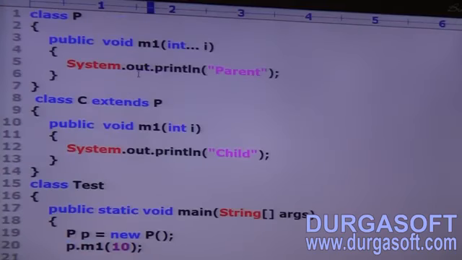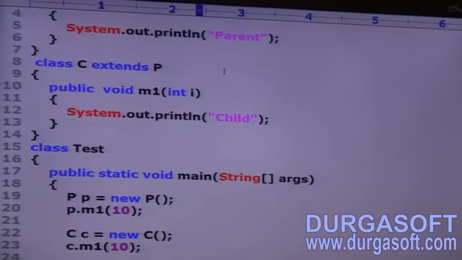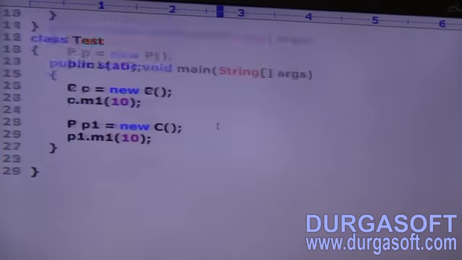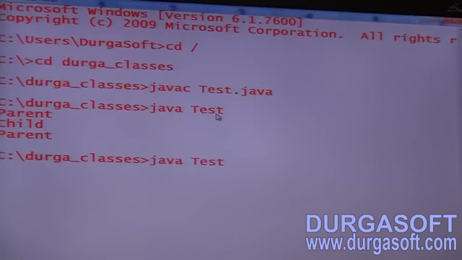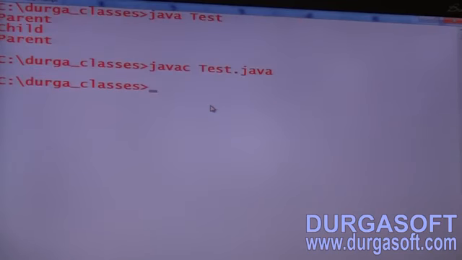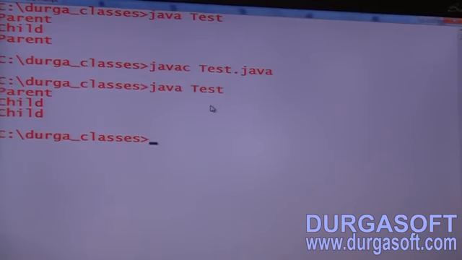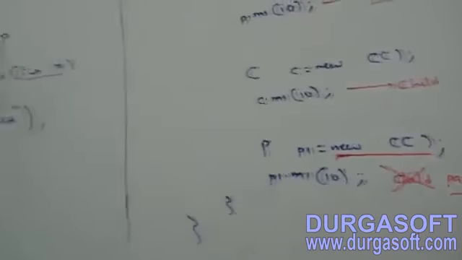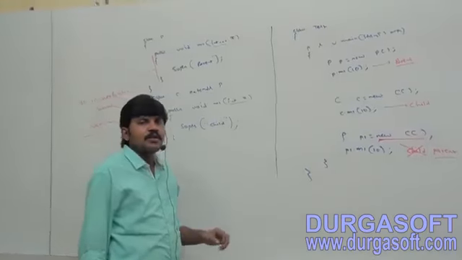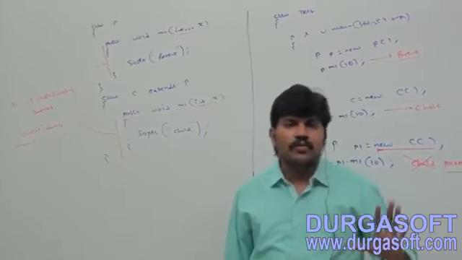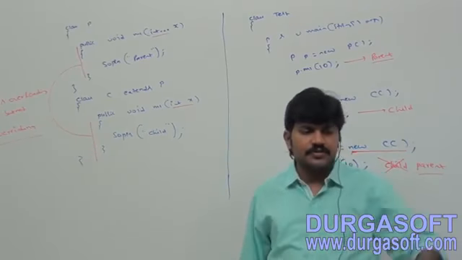Sir, suppose the child class method is also a varargs method. Sir, the child method is also varargs. Can you tell what the answer is now? Parent, child. Correct or not? Because now it will become overriding, right? Yes, the code compiles fine. What answer are we going to get by default? Parent, child. Are you able to understand that? Okay. So a varargs method we can override with another varargs method only. If we try to override with a normal method, it will become overloading but not overriding. Clear for all of you at this point?